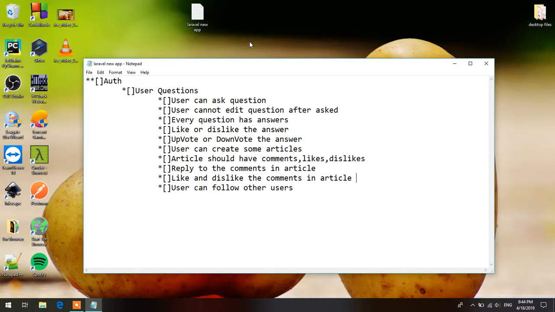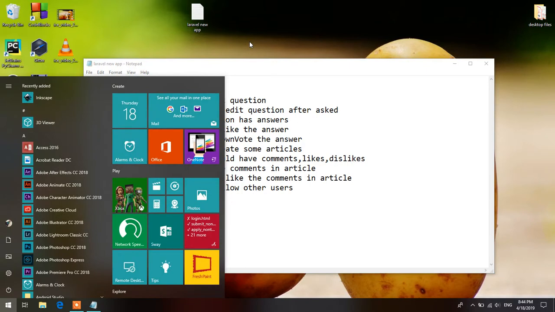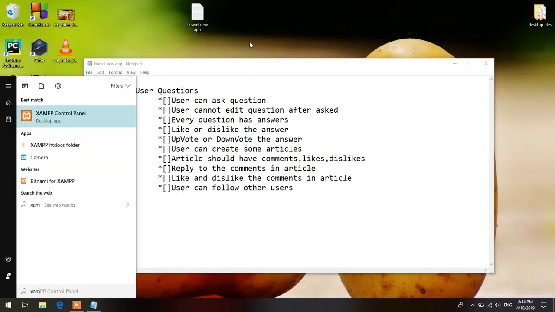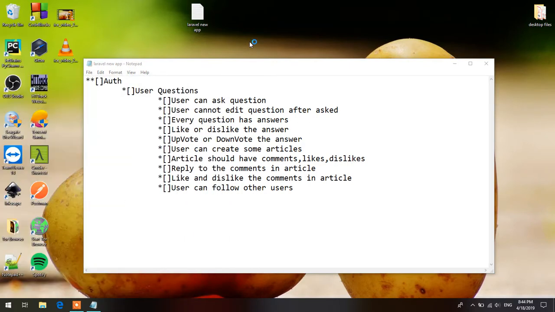So let's start with installing Laravel and creating a new app. Before that, let me open my XAMPP, just because I need phpMyAdmin.